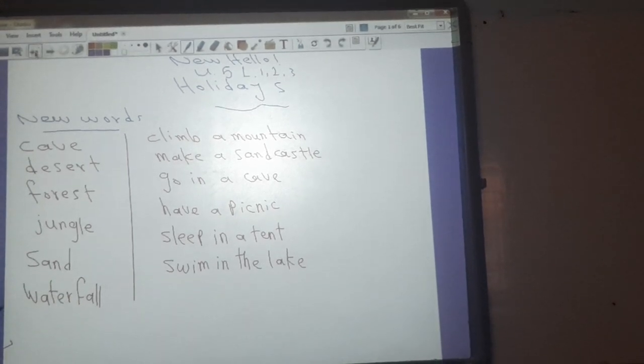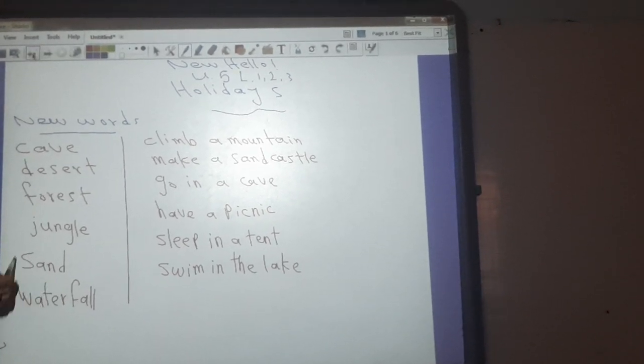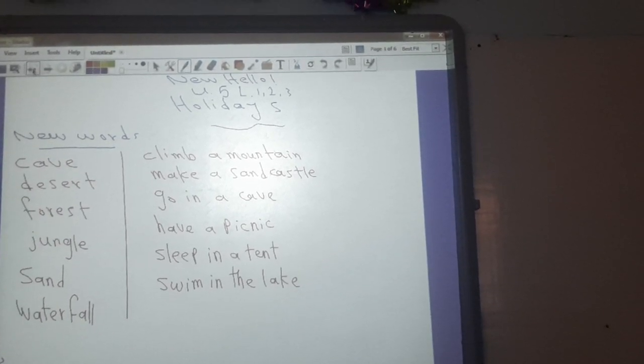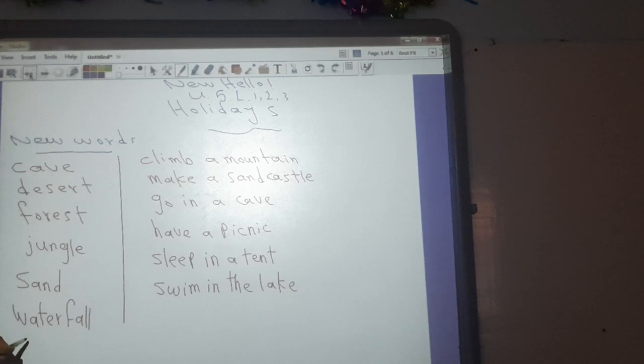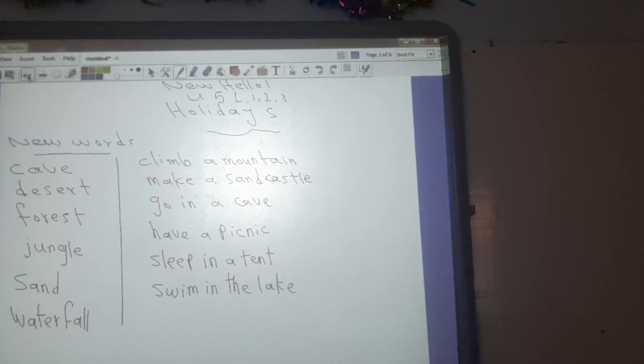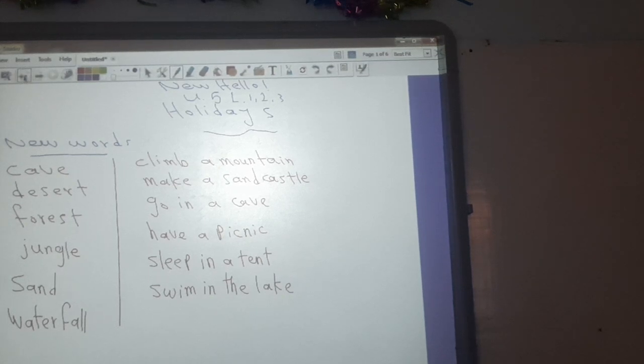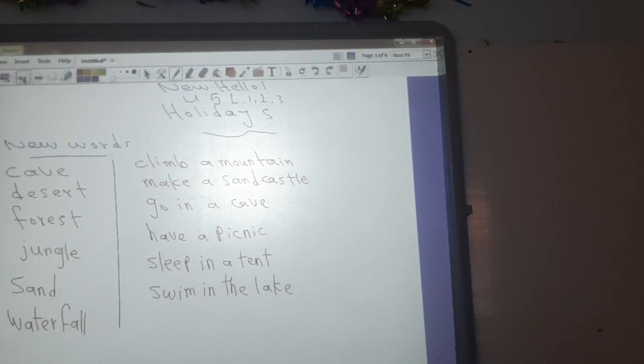Sand. We can see sand in the desert, and we can see sand on the beach. Waterfall. A waterfall is a flow of water which goes from a cliff. For example, last week I went to Al Fayoum and I saw a waterfall.